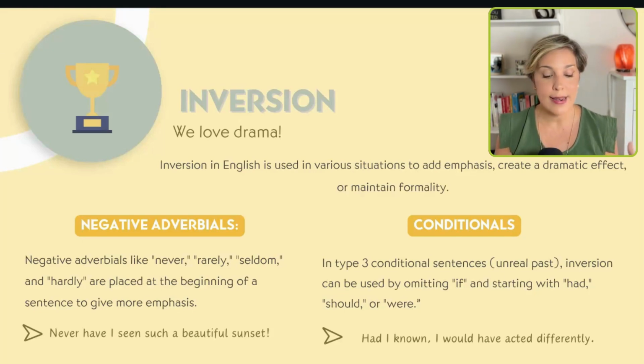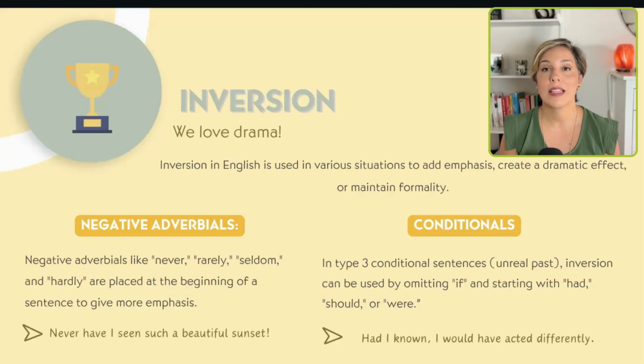So you can say, never have I seen such a beautiful sunset. You can say a simple and boring sentence like, oh, I've never seen a sunset like this one. Or you can say, never have I seen such a beautiful sunset. It's much more dramatic and it gives more emphasis to the fact that you are loving it.